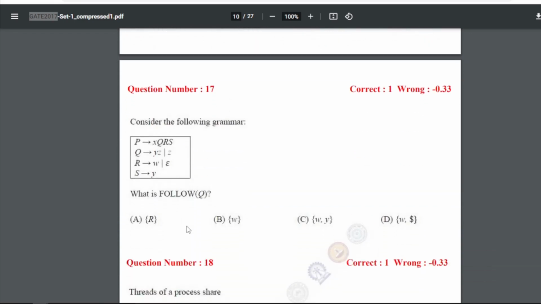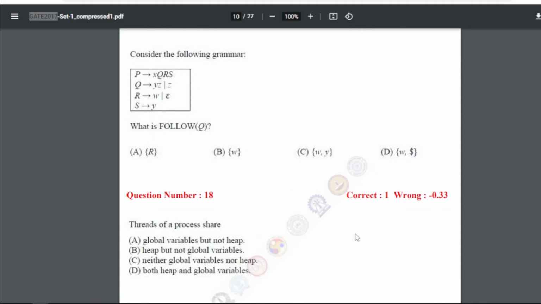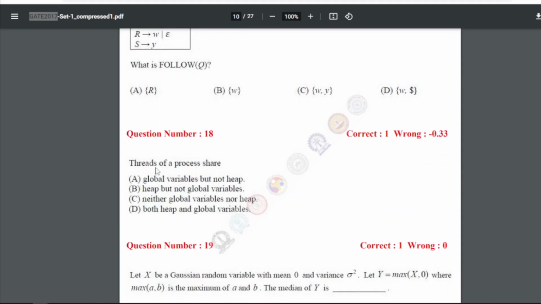Consider the following grammar. What is the follow queue? So here we have to calculate the follow. Now for 17, when we solve this, we will get the answer as C, that is W and Y. Okay, so C is the answer.